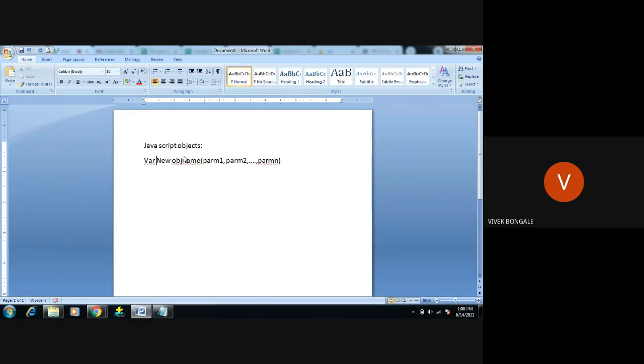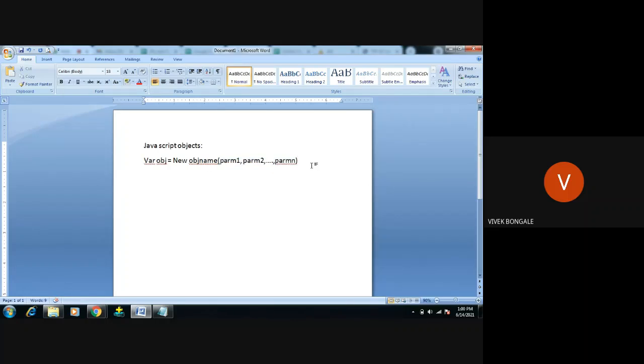So write the variable, then any name you can write here, then equals, new is the keyword. This is the syntax for creating an object in JavaScript. If we are trying to create a new object in JavaScript, we do it with the help of the new keyword, followed by the object name, then followed by the parameters.